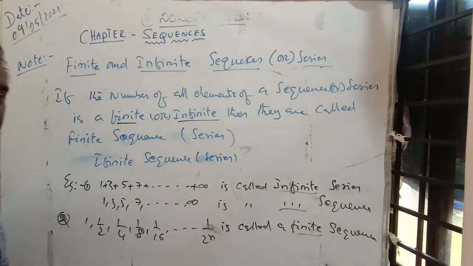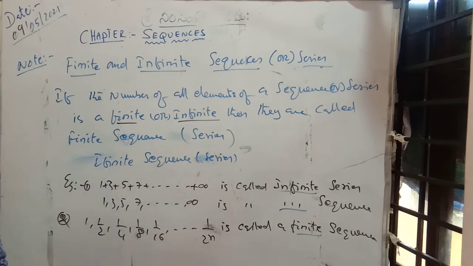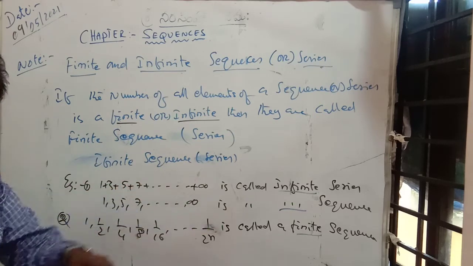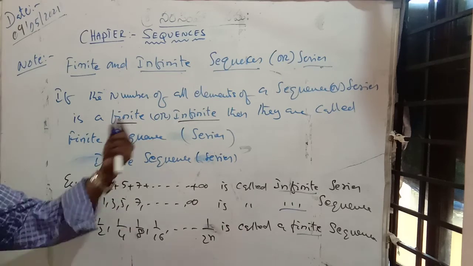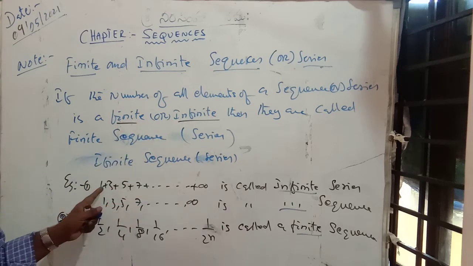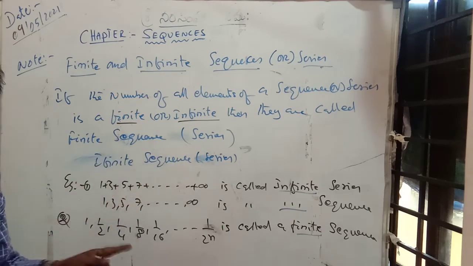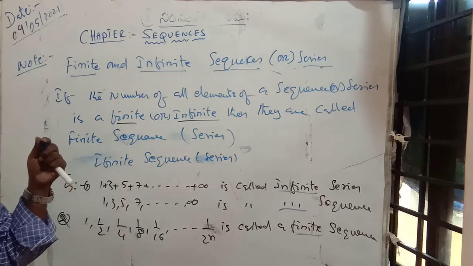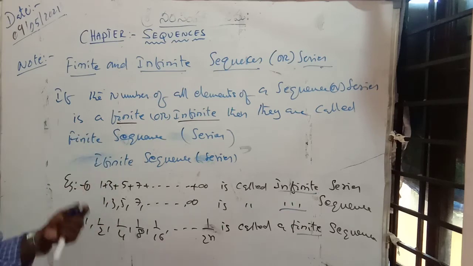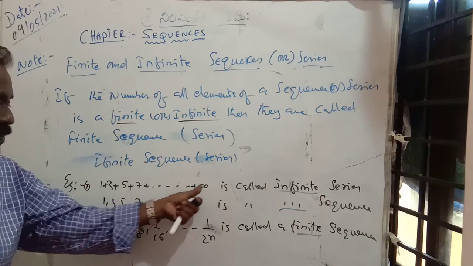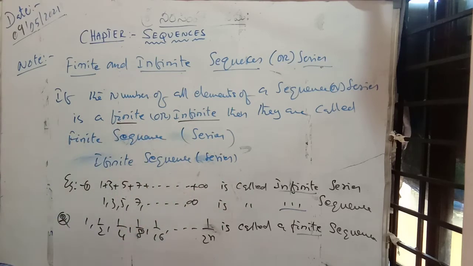Try to understand it, okay? Here an infinite number of elements are there. Of course, they are connected with one definite rule. We know it well: with commas it is a sequence, with plus it is a series. Here our concept is whether it is finite or not. Here the total number of elements is infinite, so it is an infinite series or infinite sequence.